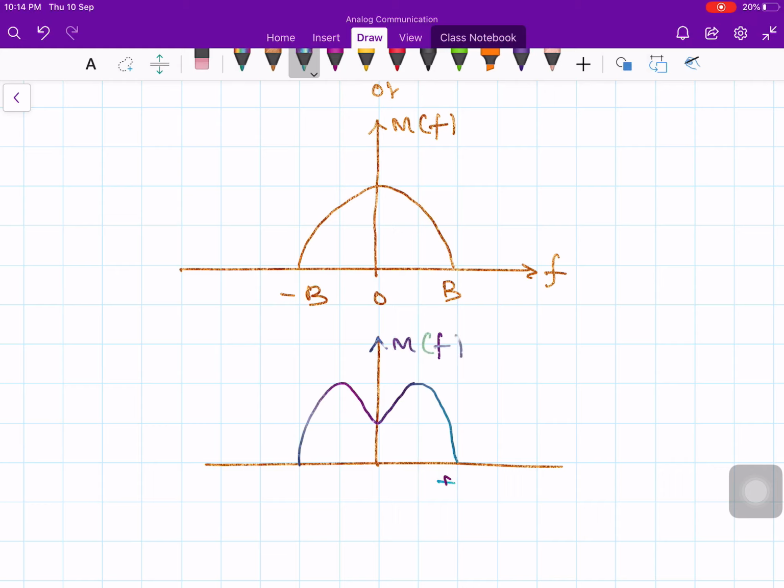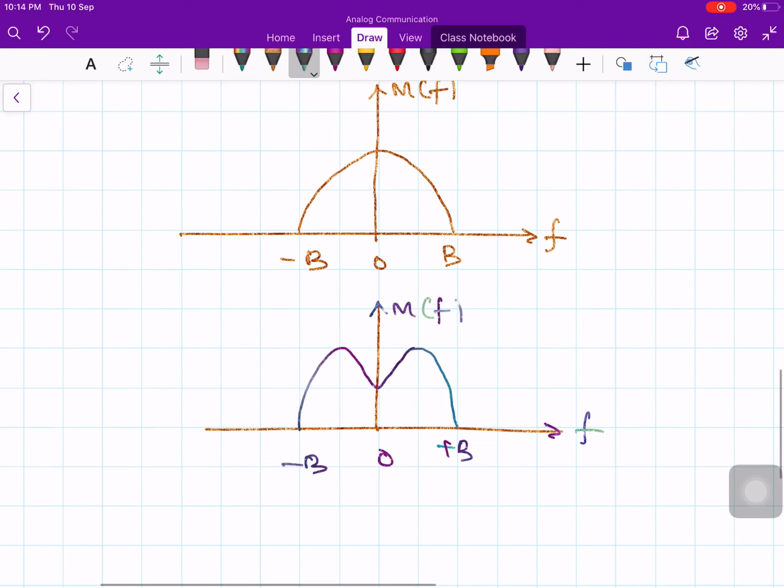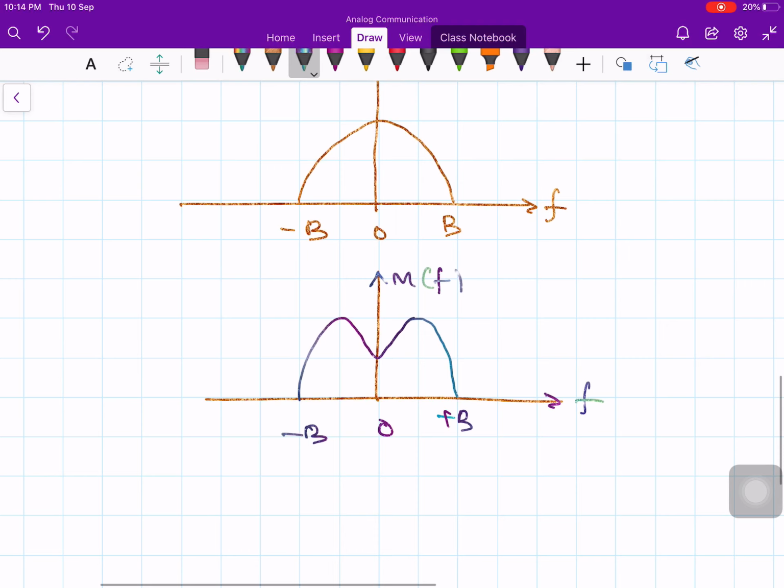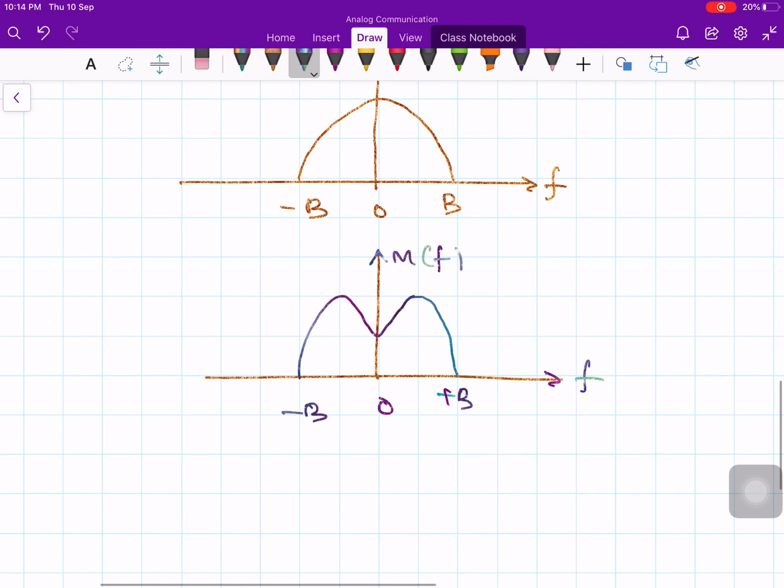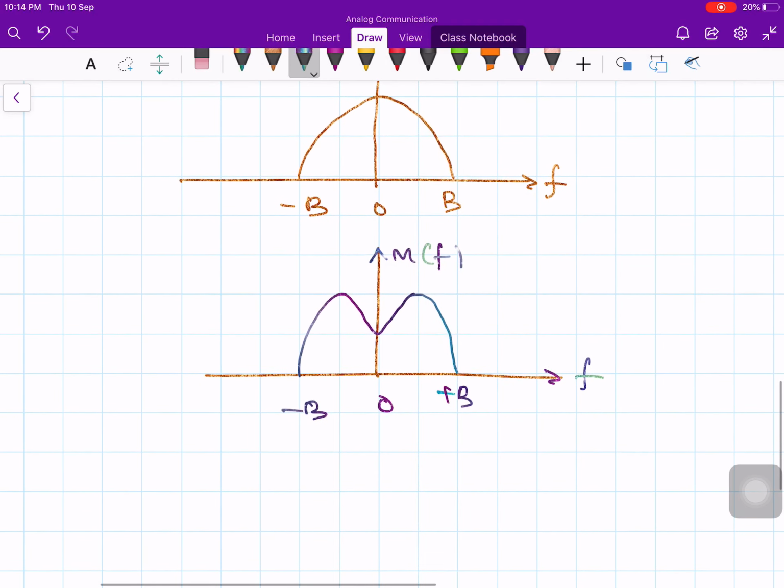M of f, and this is B, this is minus B, 0, and this is f. You can choose any shape you like. It could be rectangular, triangular, semicircle, or some weird shape. It doesn't matter.